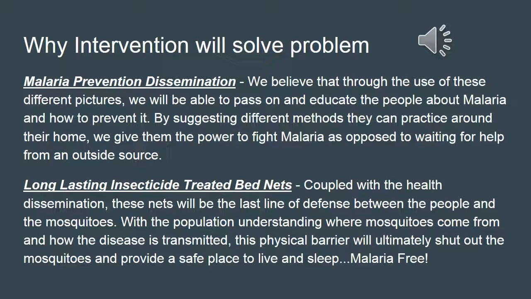On top of educating the people, we want to go ahead and introduce and distribute long-lasting insecticide-treated bed nets. So coupled with the health dissemination, these nets will be the last line of defense between the people and the mosquitoes. With the population understanding where mosquitoes come from and how the disease is transmitted, this physical barrier will ultimately shut out the mosquitoes and provide a safe place to live and sleep, malaria-free.